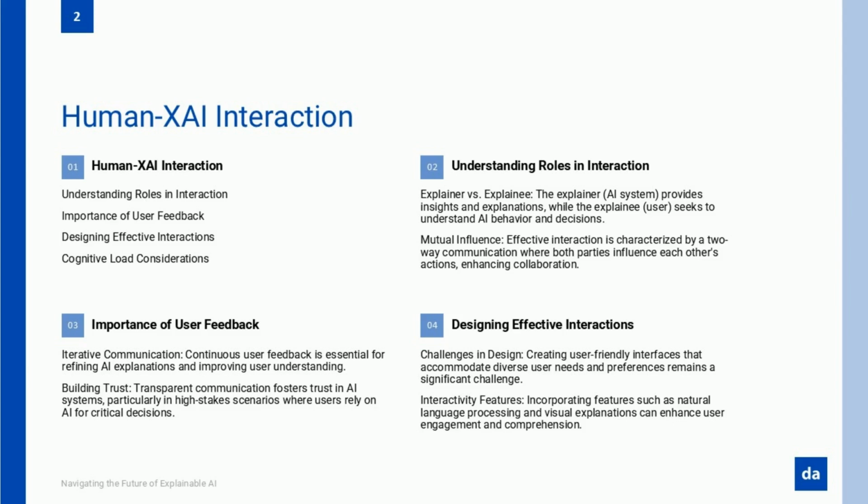Now let's break this down using the points on the slide. Understanding roles in interaction. In the movie, Tony Stark is the user, the one making the final decisions, and Jarvis is the explainer. It's Jarvis's job to provide insights and guidance, but it's a two-way street. Tony's feedback influences the next steps. The same dynamic applies to real-world AI. The explainer, AI, and the explainee, the human, must collaborate effectively.